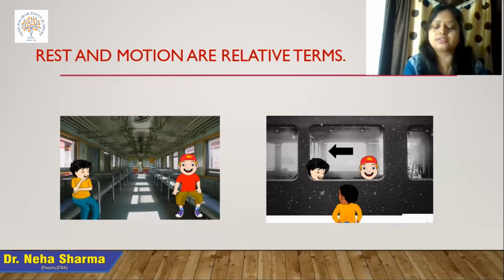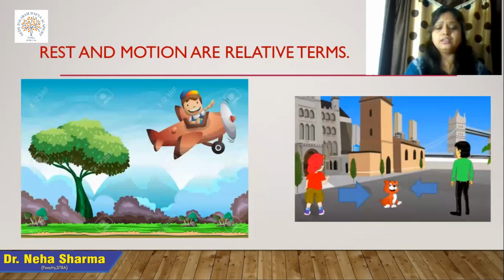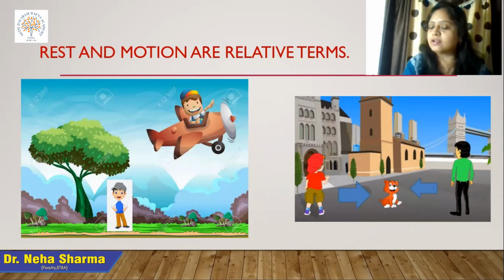And both terms are relative. It depends on from which point the observer is viewing that object. On the basis of that, we can define whether things are at rest or in motion. One more example: in the left picture, a boy standing in a park observes that a plane is moving or flying in the sky. Because that boy standing in the garden is not changing his position, he is at rest, whereas the plane is changing its position continuously, so it is in motion, right?